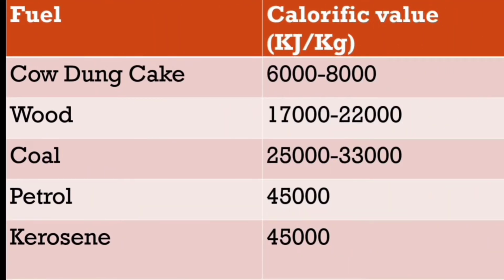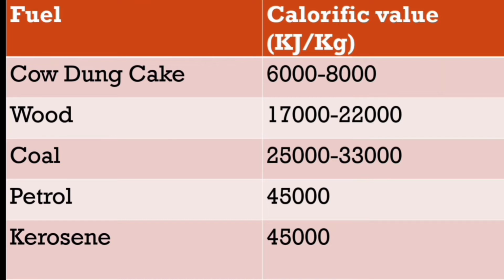Now, here several fuels have been given and also some of their calorific values. We will study this table also. See, cow dung cake, which is a fuel, has a calorific value from 6,000 to 8,000. Okay, remember this. We can ask questions based on this also after the video. The second fuel is wood.